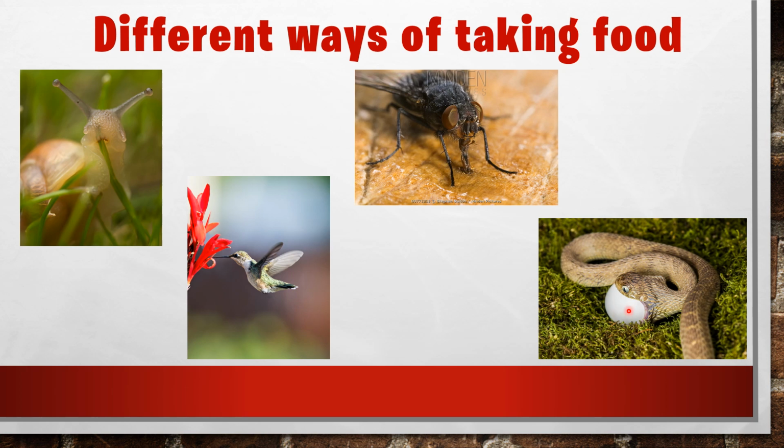In your textbook also you can see one table, with names of animals, snail and eagle, like that, some animals' names given, and kind of food. So there you can write which foods the animals eat. You can write the mode of feeding also. In that bracket some words are given: scraping, chewing, siphoning, capturing and swallowing, sponging, sucking, etc. So you can use any words and fill that table.